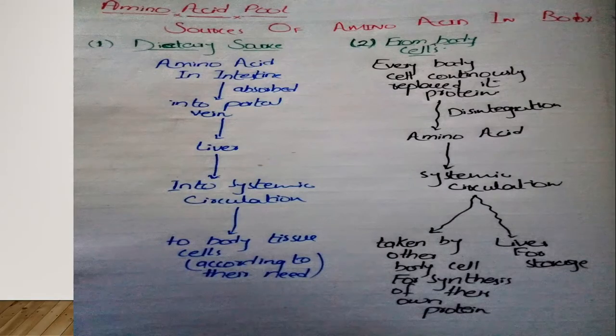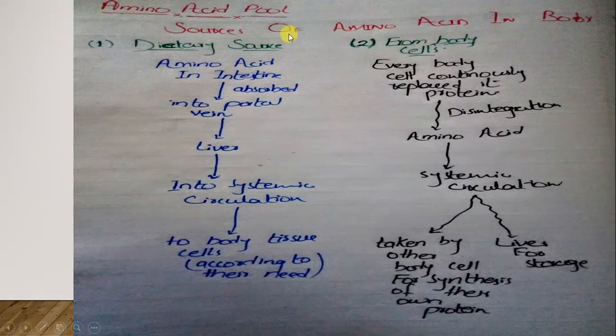After that, the next thing we should understand is the amino acid pool. Before understanding what is meant by the amino acid pool, we should have a clear idea from where the amino acid is coming, especially in the body. So we have three sources from which amino acid comes in the body.